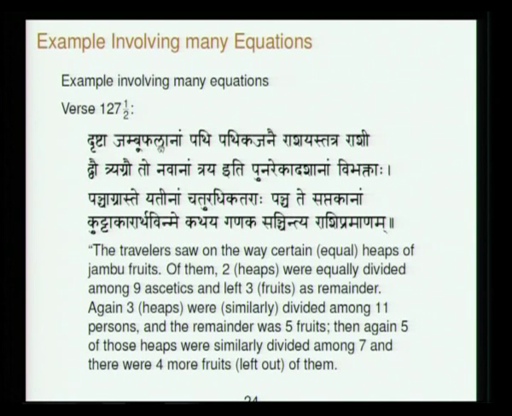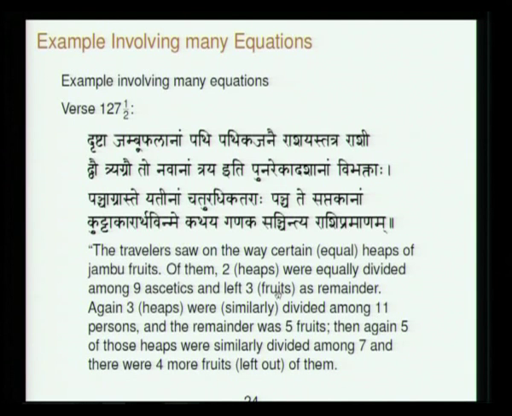The traveller saw on the way certain equal heaps of jambu fruits. 2 heaps were equally divided among 9 ascetics and left 3 fruits.